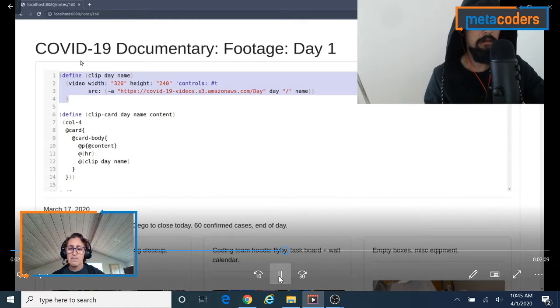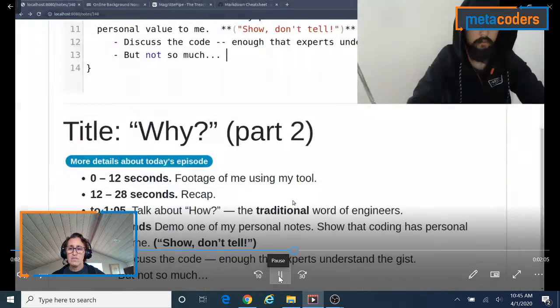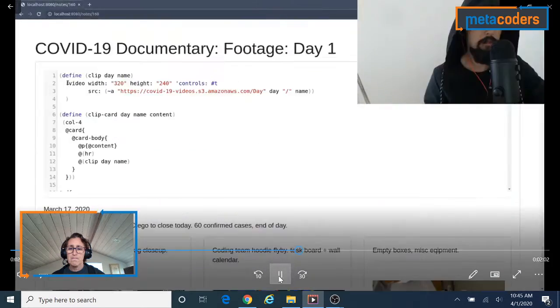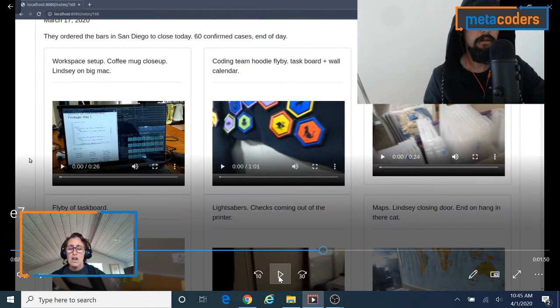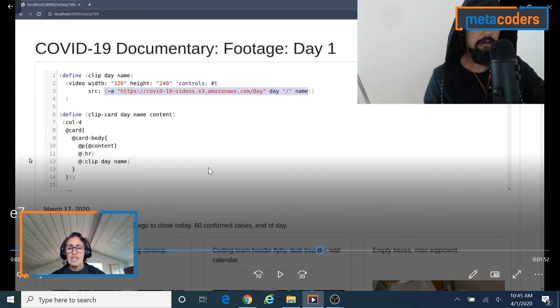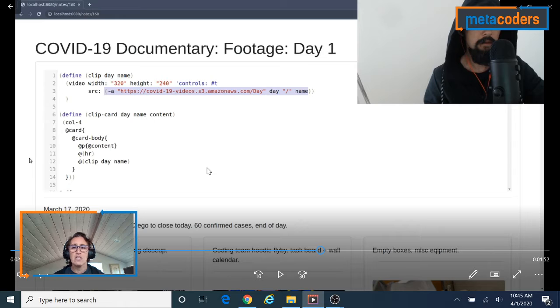This piece of code in this highlighted box right here creates an HTML video tag, pulling a file from my S3 account. I wonder if you could figure out from the code here how to download. Okay, so I want to back this up just a teeny bit. He said, could you figure out from his code how to download this video? So let's look at this.